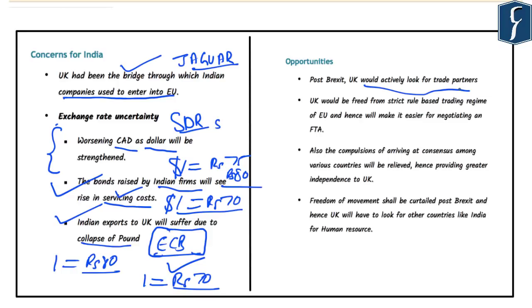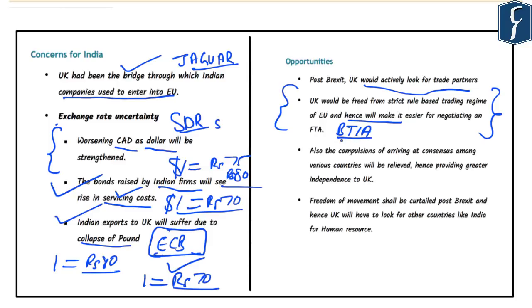Second, the UK would be freed from the strict rule-based trade regime which is followed by the European Union presently. And it will simplify the process of India having a free trade agreement with the UK. You might know that India and the EU are presently negotiating a free trade agreement, known as the Broad-Based Trade and Investment Agreement, or BTIA.